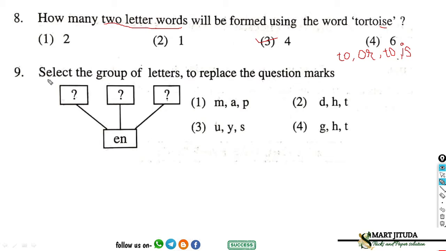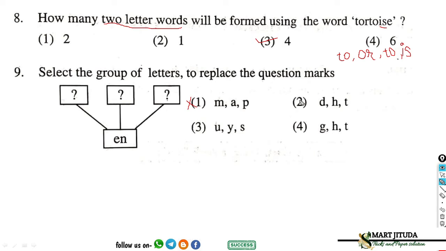Question number 9. Select the group of letters to replace the question mark. You have to identify that in the box there is a question mark, and which letter is put in the box to form a new meaningful word. So first you have to check option first, MEN, men, right? There is a meaning. AEN has no meaning. So option first is incorrect.